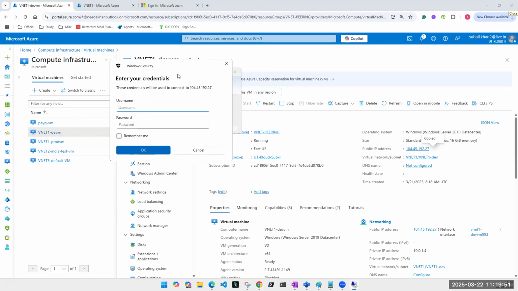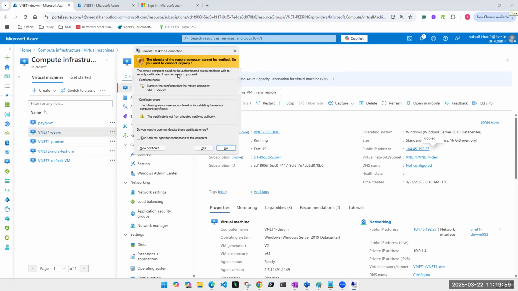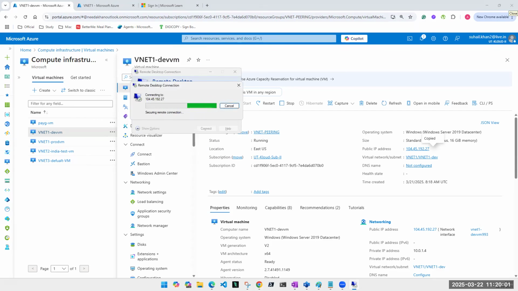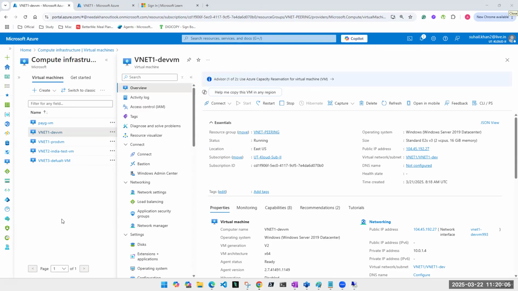So now when I say that we are going to check if these two machines are talking to each other, which IP do you think I'm going to ping to these machines? Public IP with public IP or private IP? Private IP. Yes, to private, obviously. Yes, obviously private IP.